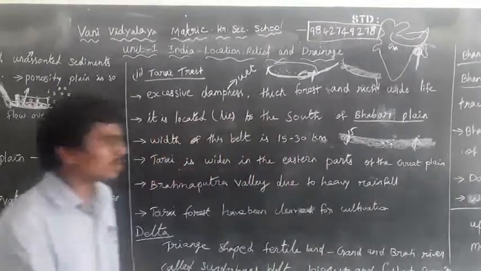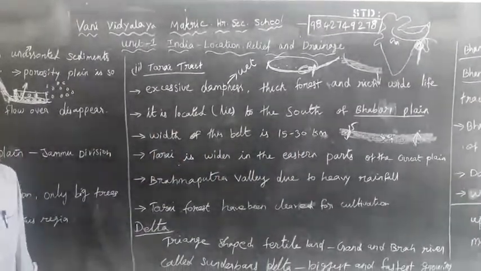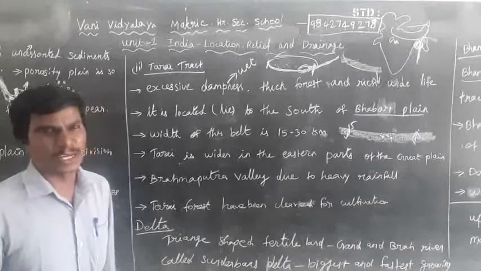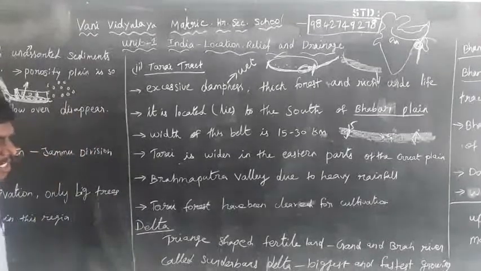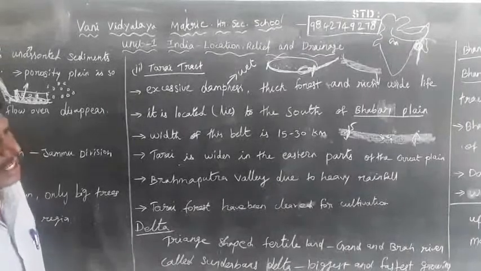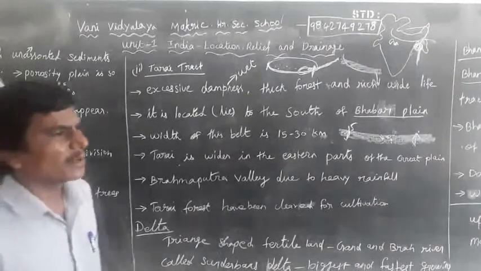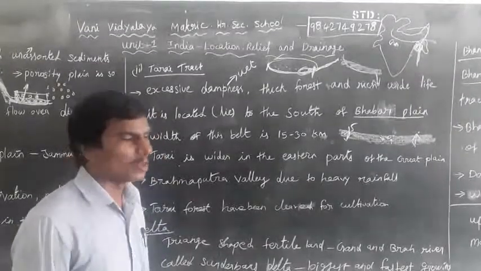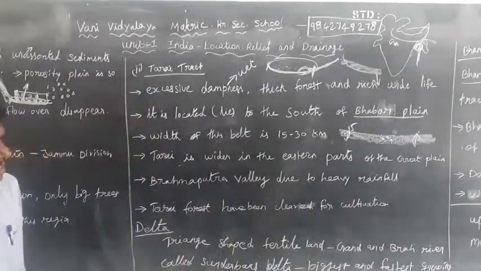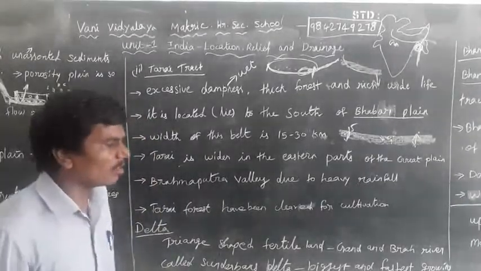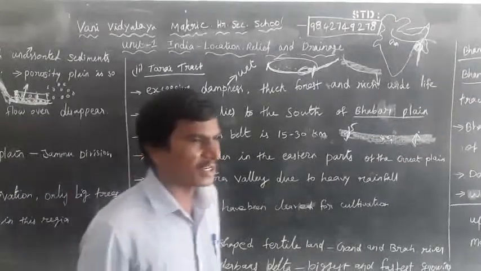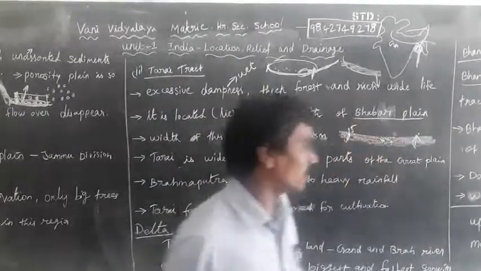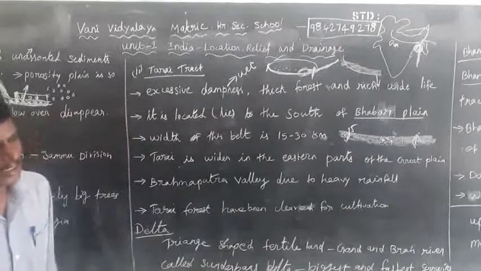Next, the last one is the delta, the largest delta in the world. The Sundarbans is located in West Bengal, where the Ganga and Brahmaputra reach. The three types of mud are old mud, new mud and marshy land. It is the biggest and fastest growing delta. The upland is called chars, and the marshy area is called bils.